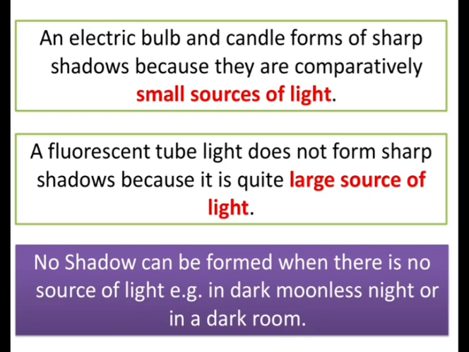When the size of the light source is small, the shadow formed is comparatively sharp. On the other hand, if we talk about the large source of light, that is the fluorescent tube light, then the shadow formed by it is not sharp. Why? Because the light source is large. Whenever the light source is large or extended, our shadow is not sharp. But if the light source is small, the shadow formed by that light source is always a sharp shadow.